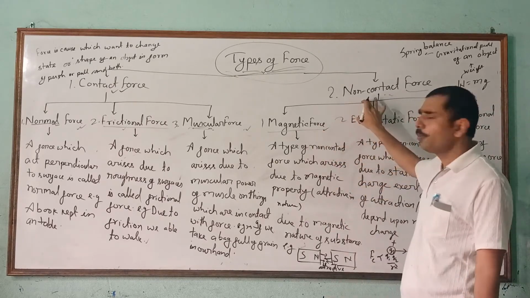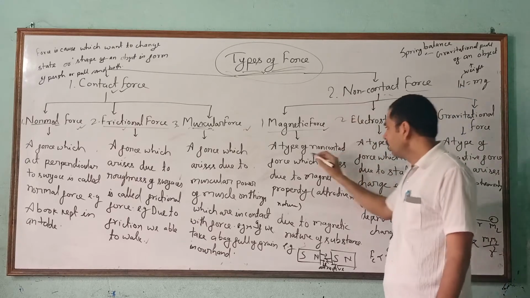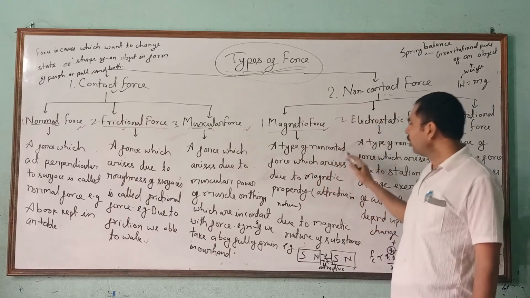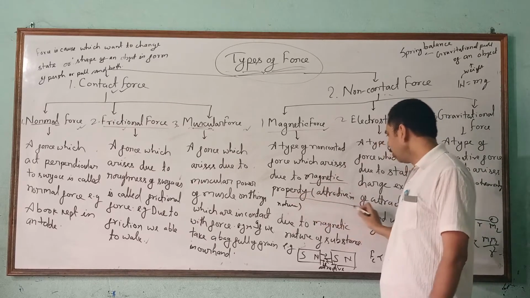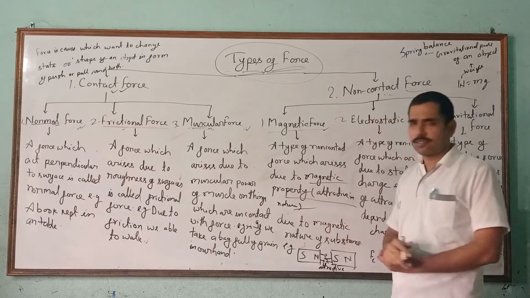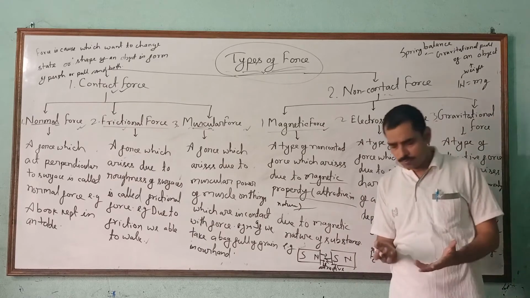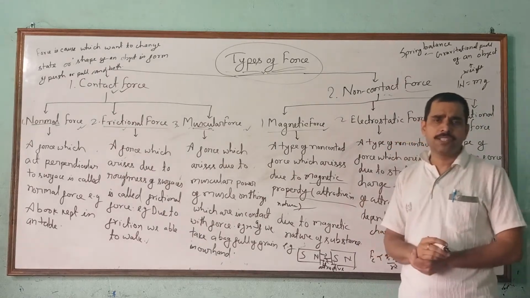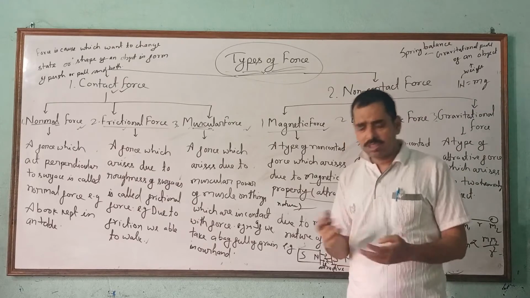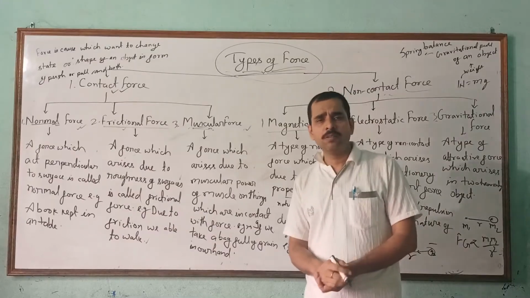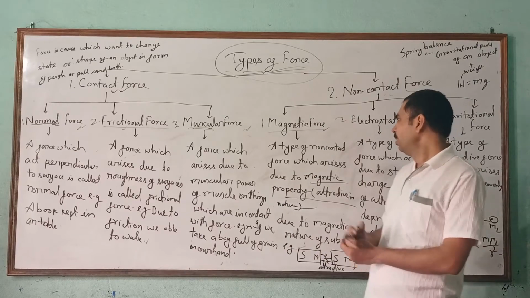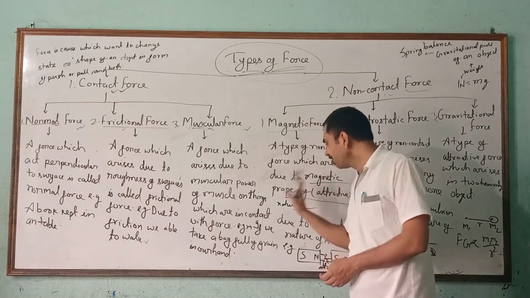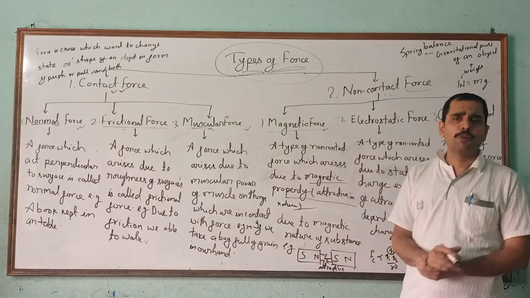Magnetic force is a type of non-contact force which arises due to the magnetic property or attractive property of matter. Those substances which are magnetic in nature, for example things made of iron, cobalt, and nickel, are called magnetic substances. So a magnetic substance experiences the magnetic force.